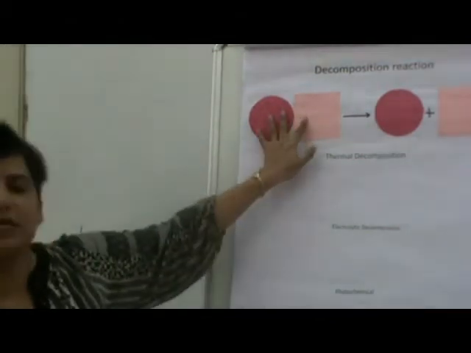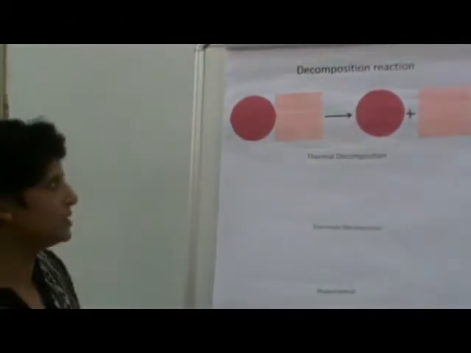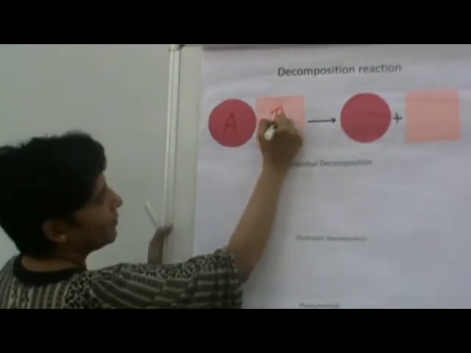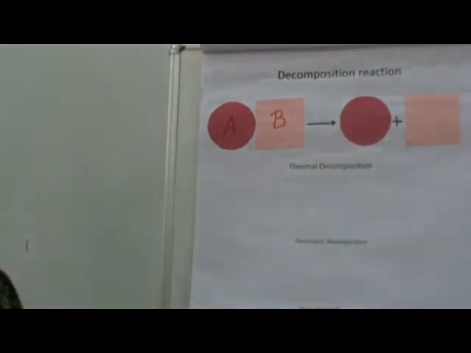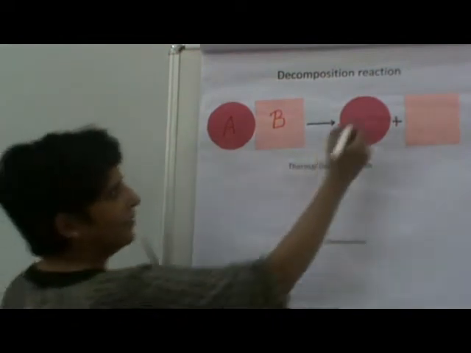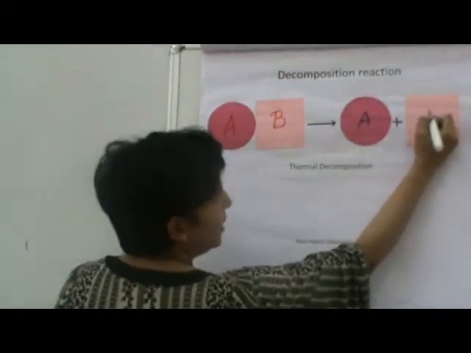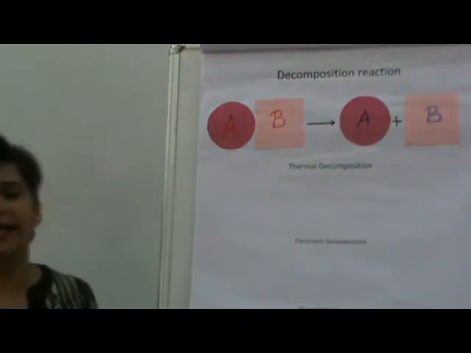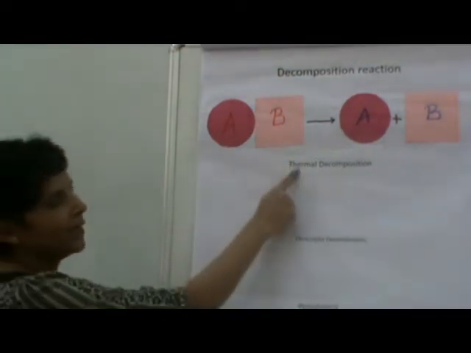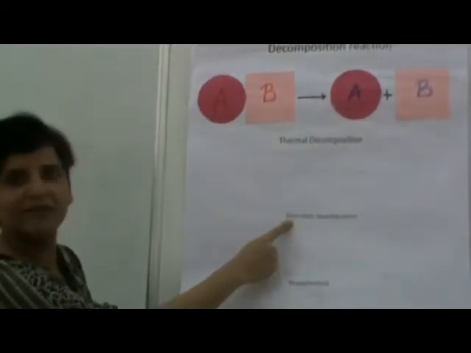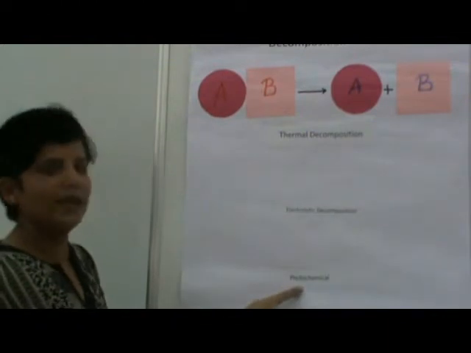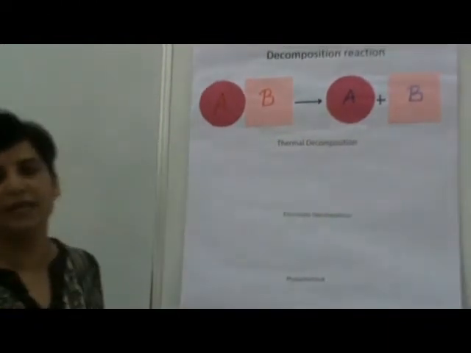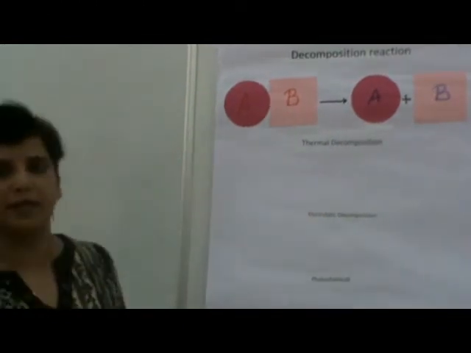In this I have a single reactant. Now this single reactant, AB, is breaking up into two or more products. So I can have it as A plus B or A plus B plus C. Decomposition reaction I can categorize into three parts. One is thermal decomposition, then I have electrolytic decomposition, and then I have photo decomposition.